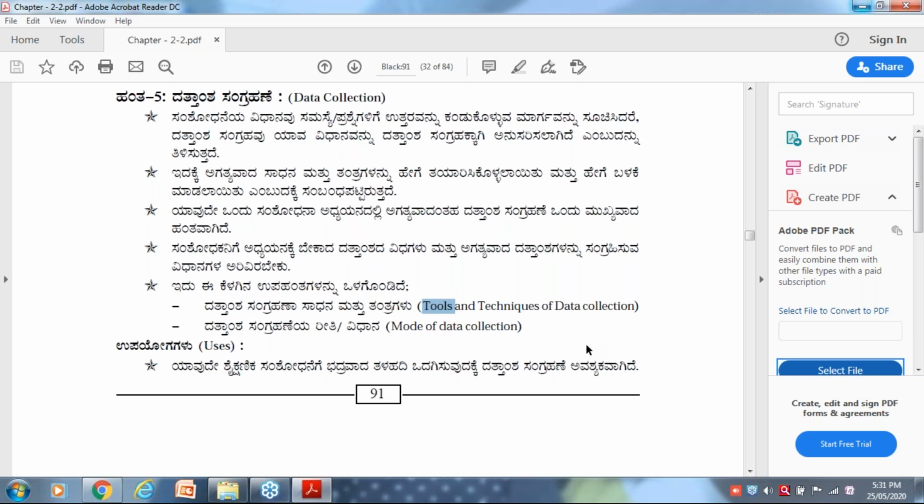and technique. Suppose if you want to prepare some food, those ingredients are called tools, and how you are cooking, that itself is called technique. Got it? Similarly, in research also, we have tools and techniques to collect the data. Later, the mode of data collection. Nowadays, the mode of data collection has been digitized. Digital mode of collection of data has been evolved by the researchers.